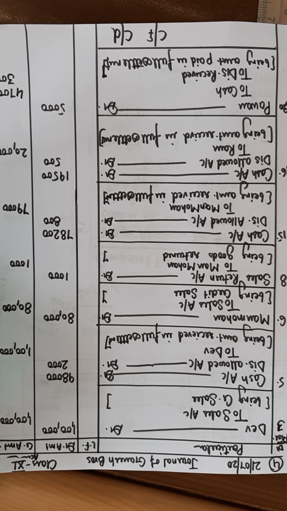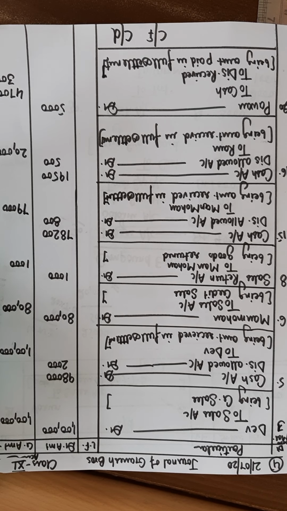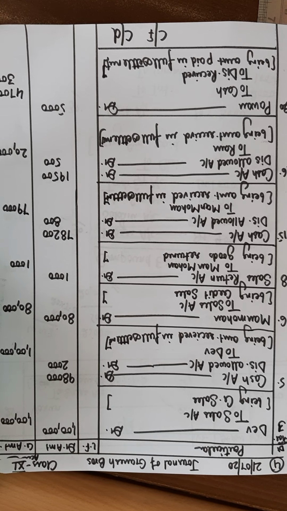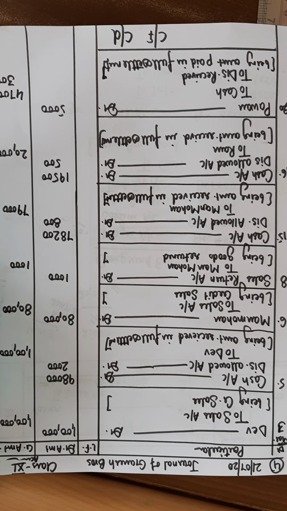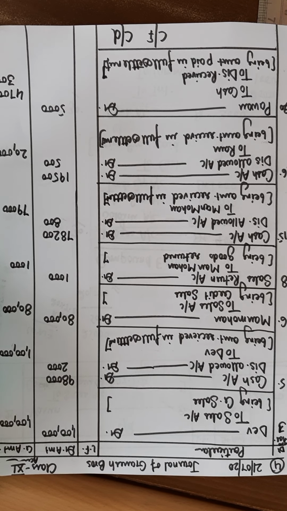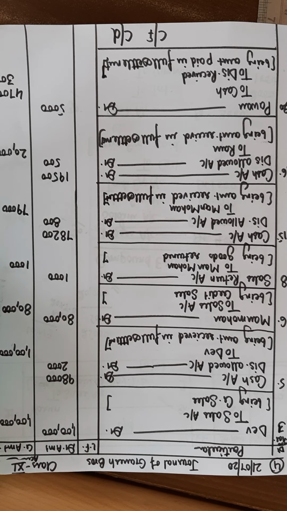So the entry is cash account debit, because cash is coming inside. According to the real account, it will get debited. Discount account is the loss for us, because instead of receiving 1 lakh, now we are receiving only 98,000. So 2000 is the loss for us, and to Dev, because Dev is the giver. With full settlement, his account is closed now.